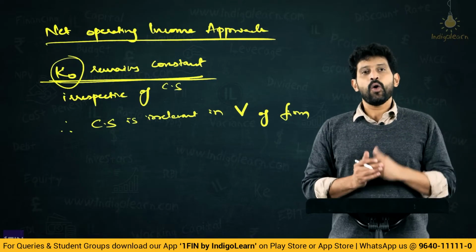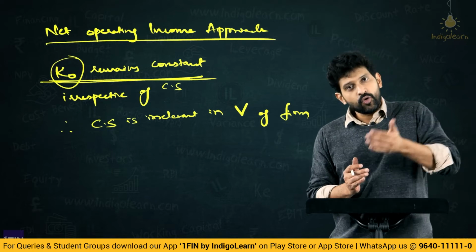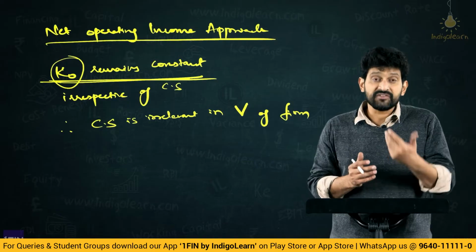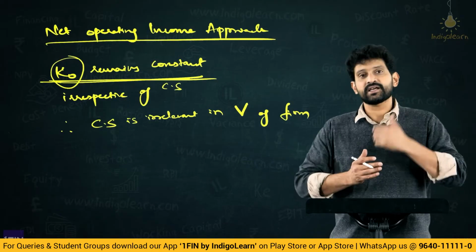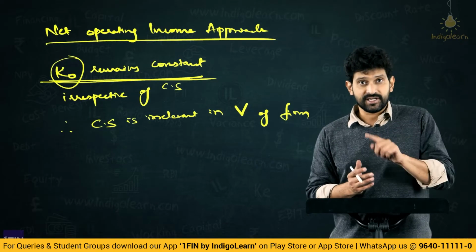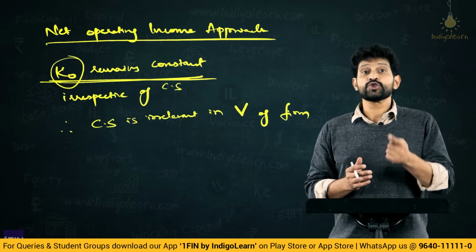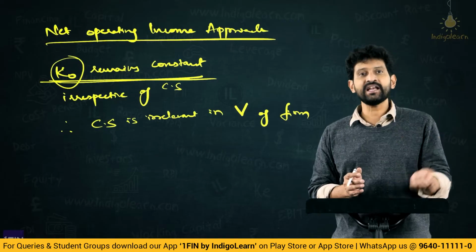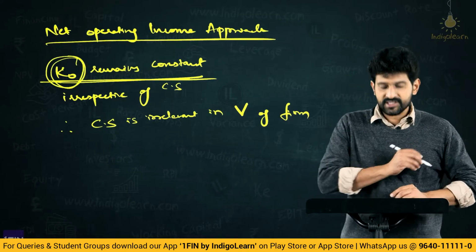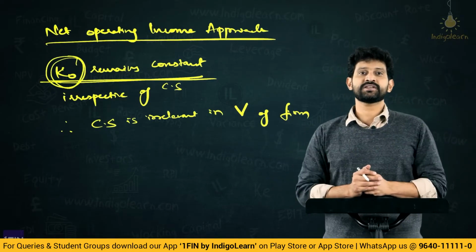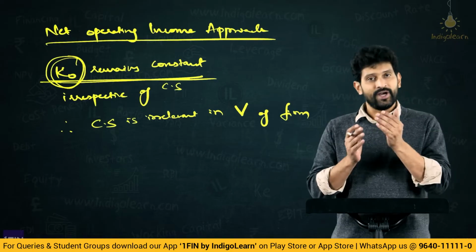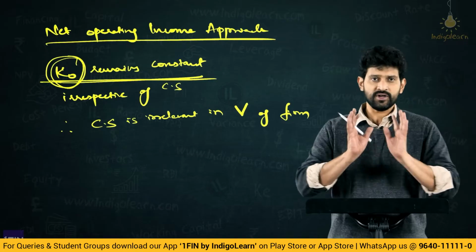I repeat, as more and more debt is induced in a capital structure, the KE, that is the fear or the risk of equity shareholders, increases, that is, the expected return increases. As a result, it increases by so much that the benefit of cheaper cost of debt is exactly offset, and finally it is ensured that KO remains constant. Hence we say capital structure is irrelevant in valuing the firm. This is the theoretical conceptual fact.